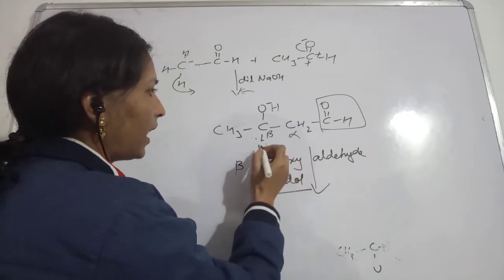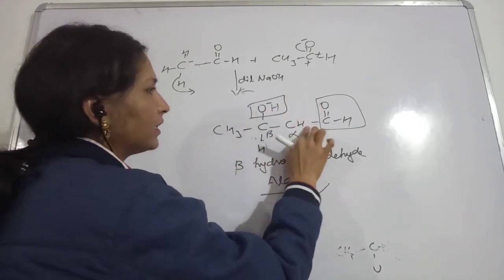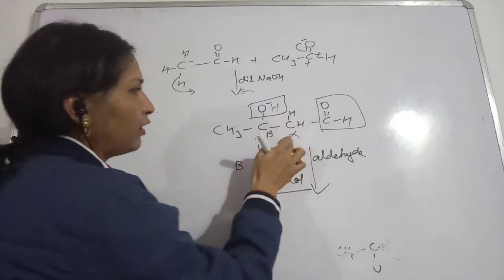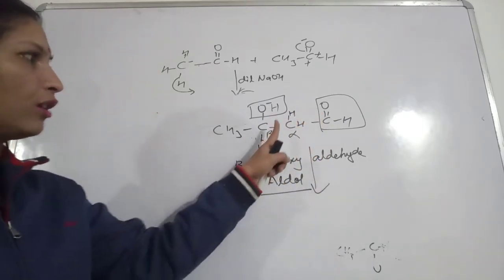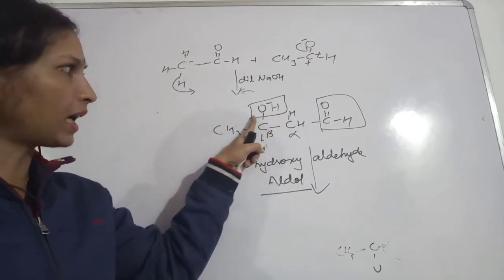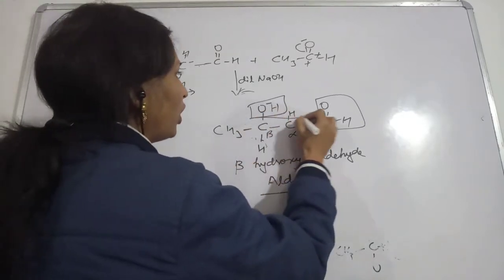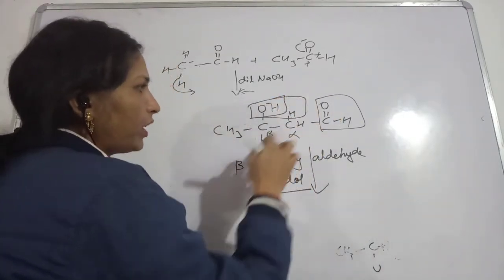In this case, the OH and the hydrogen from the alpha and beta carbons are removed. The alpha carbon is going to lose this hydrogen, and the beta carbon will lose this OH group, and this water molecule will be removed.